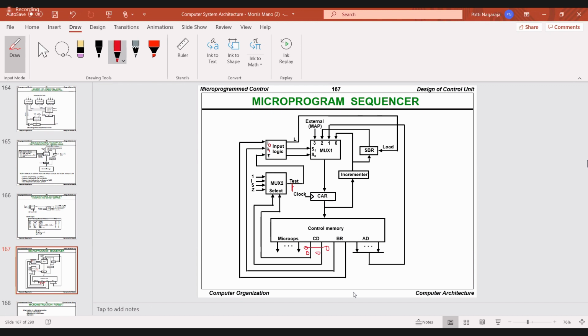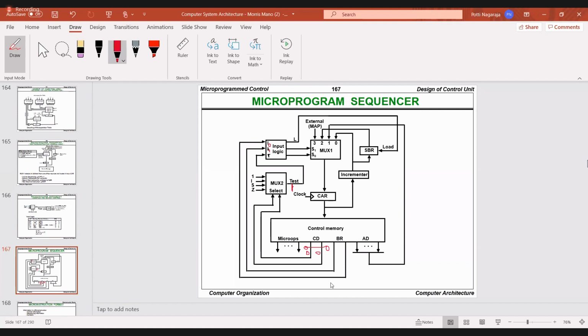You are not reading what I said. When CD is 0, 0, you are selecting the unconditional branch. Okay. When BR is 0, 0, anyone?